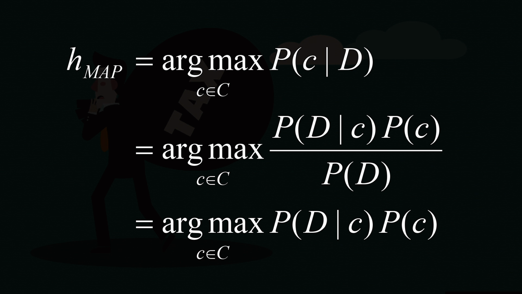In the next line you will see that I am quietly expanding this particular probability using the Bayes theorem. We just saw the Bayes theorem, and I can rewrite probability of C i given D as probability of D given C i times probability of C i divided by probability of D. It is a simple application of Bayes theorem.